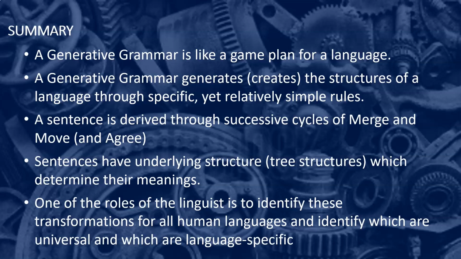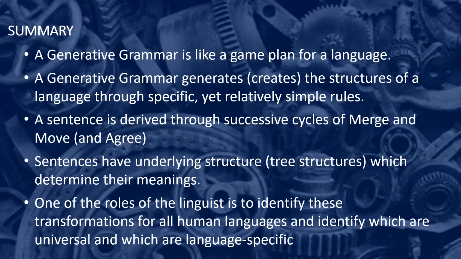While our examples here have unfortunately been limited to English, our generative grammar is not actually only a grammar of English. What we are aiming for is to create a grammar that can be applied to any and all human languages. And so we would postulate that all human languages involve syntactic trees that are built up through the processes of merge, move, and agree. And then what is different in each language might be, of course, the words, because we know different languages have words that are different from each other. Another thing that might be different is the precise nature of what moves when.